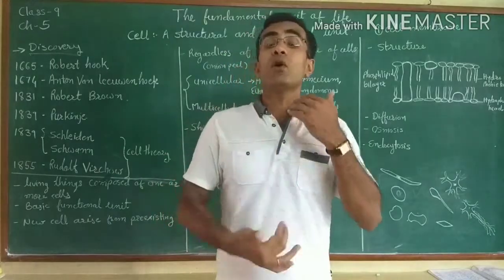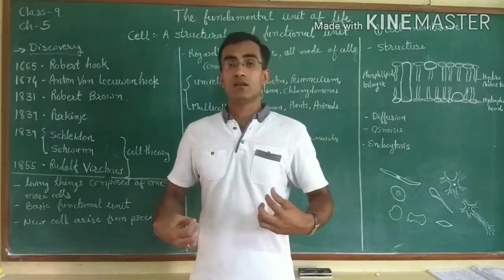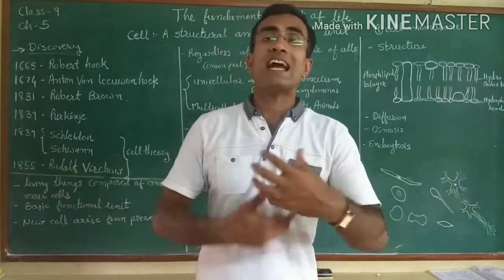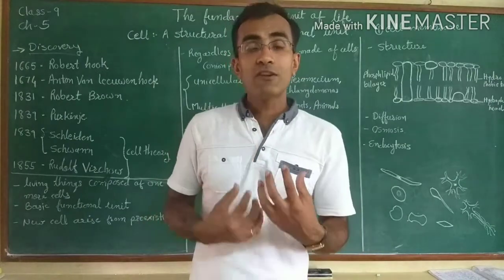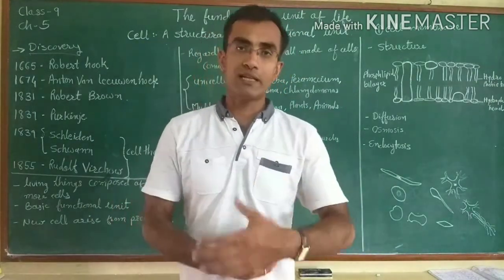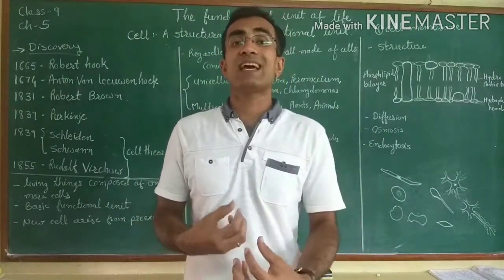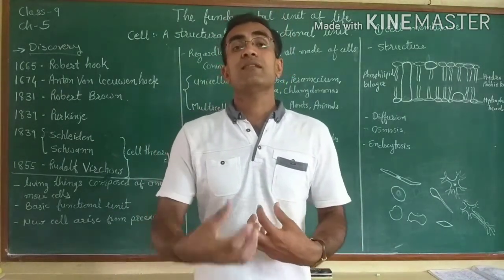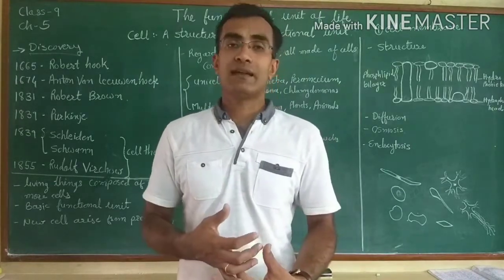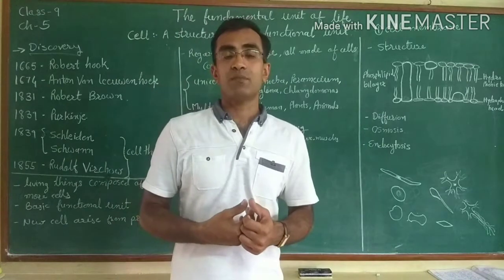How does our body perform different types of activity? For the functioning of the body, we have different organs inside. The stomach is related to digestion. The intestine and stomach are related to digestion. The lungs do the breathing, the respiration process.